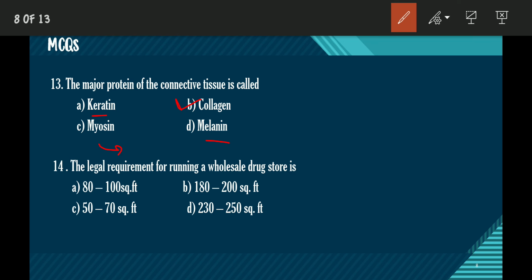The legal requirement for running a wholesale drugstore is a direct question. Option B is the answer. 180 to 200 square feet is essential to get approval to start a wholesale drugstore. Next question is,